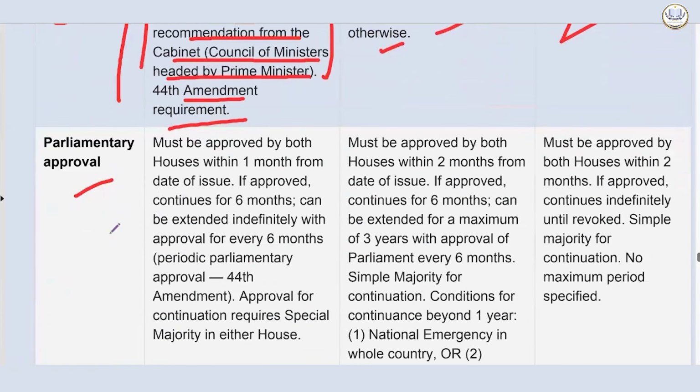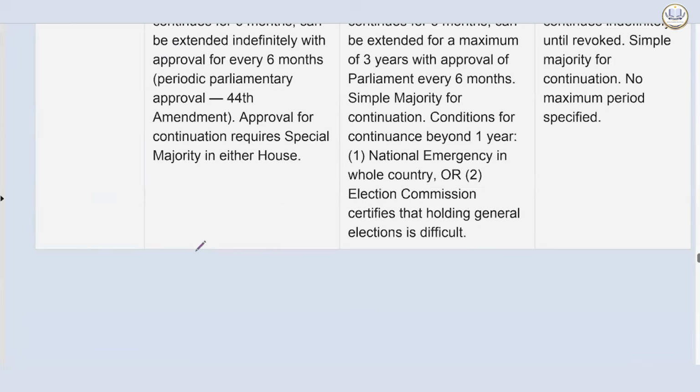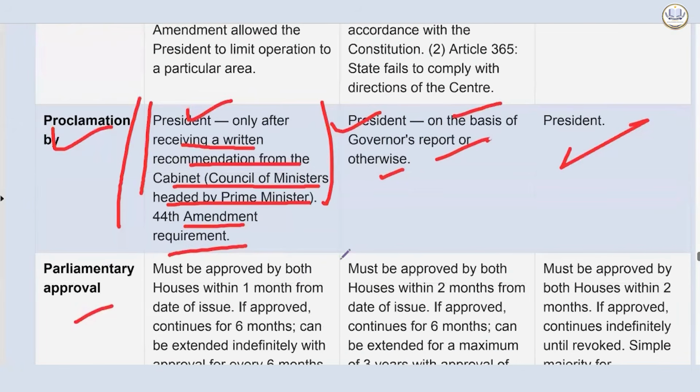Parliamentary approval. National emergency must be approved by both houses within 1 month from the date of issue. If approved, it continues for 6 months and can be extended indefinitely with approval every 6 months. Periodic parliamentary approval is needed. Under the 44th Amendment, approval for continuation requires a special majority in either house.